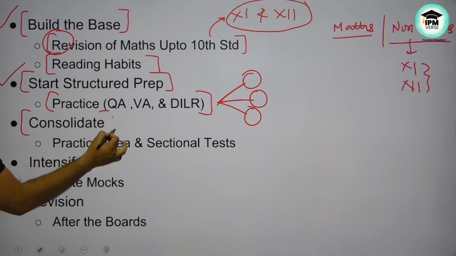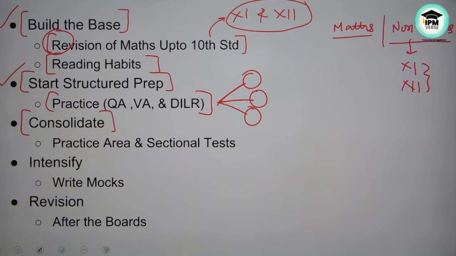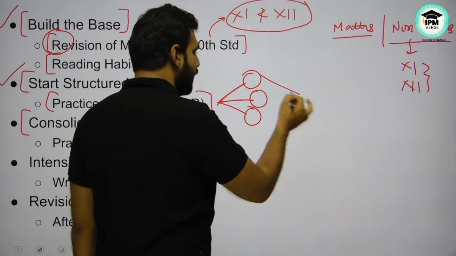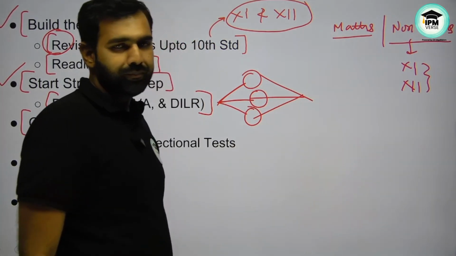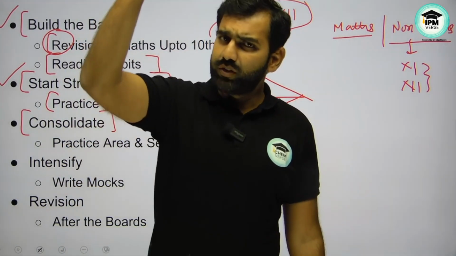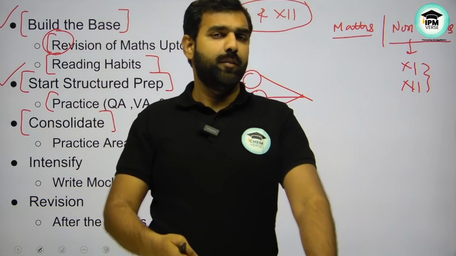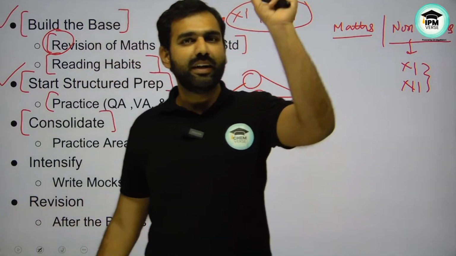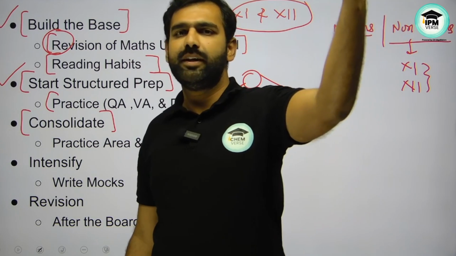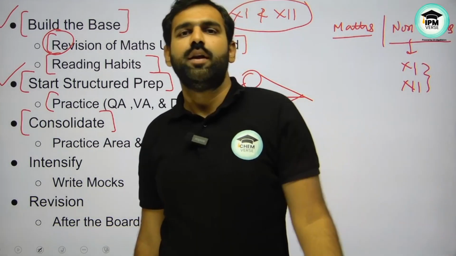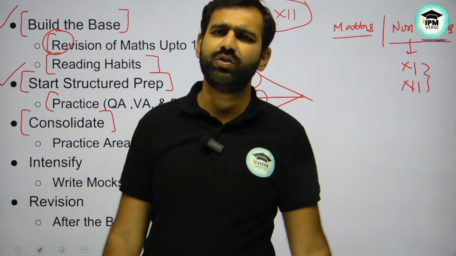Then we say that now the foundation is built, you have started structured preparation. Now it's time that you consolidate. Now consolidation means what? First you expanded, now you will narrow down. Narrow down means you divide your whole syllabus into much smaller chunks. For example, you studied work and time, you studied speed, distance, time. Now you group it into sections or areas.